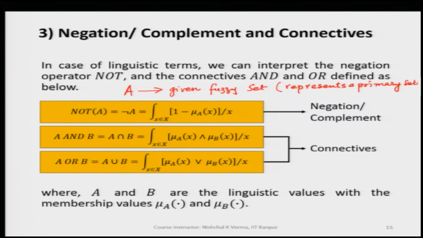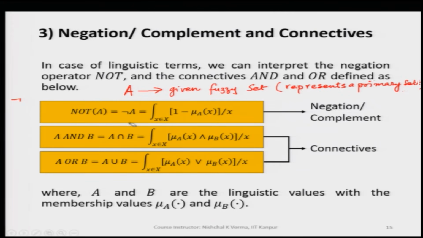So, if we are interested in finding not of A, as I mentioned, if A is middle aged, then if we are interested in not middle aged, we simply take the not of it. Not is represented by this sign here. So, not is here, and not of A can be symbolically written like this,